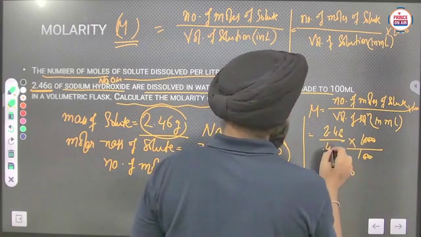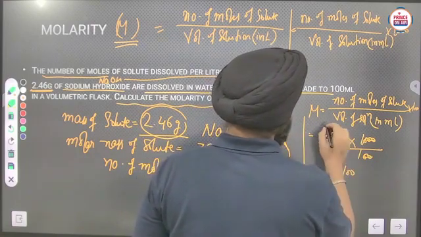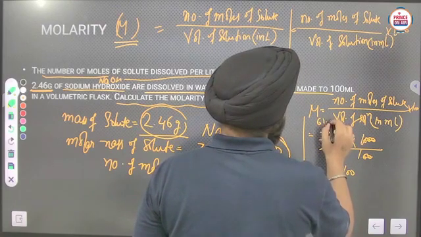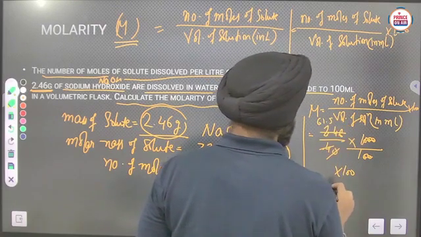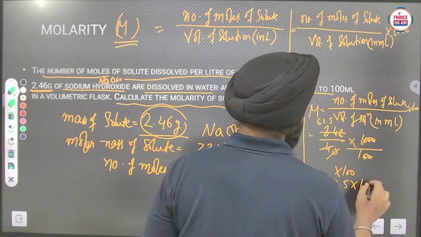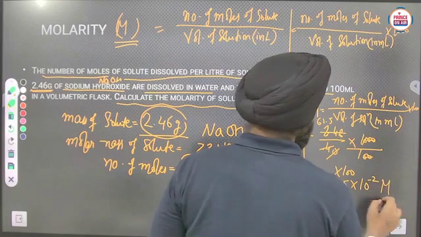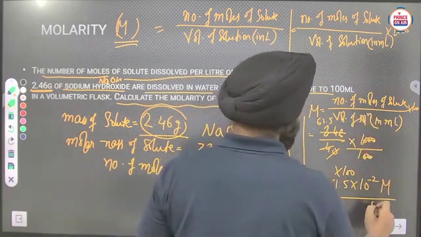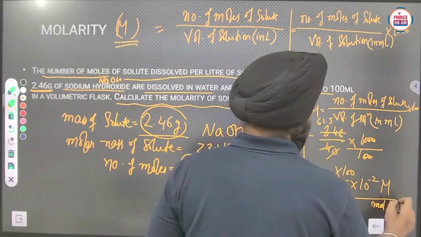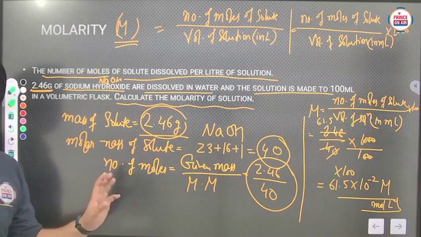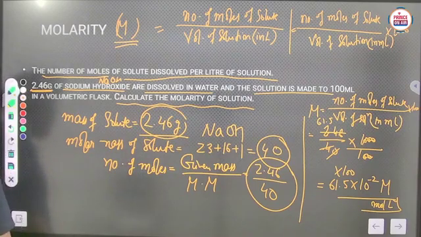Six 1, 61.5. Okay, so it will become 61.5 into 10 raised power minus 2 molar, or you can write that unit as mole per liter. Clear? So that is how you can solve it.